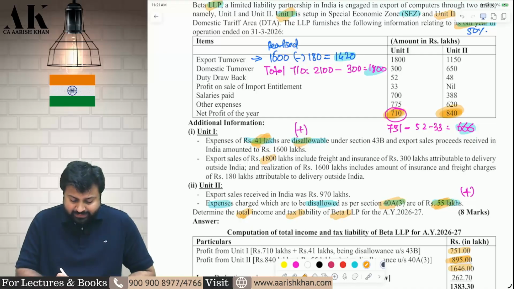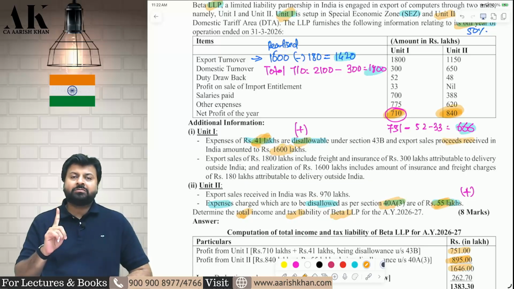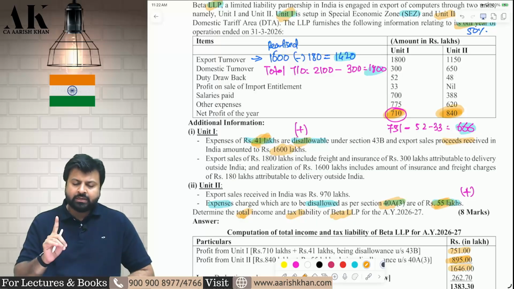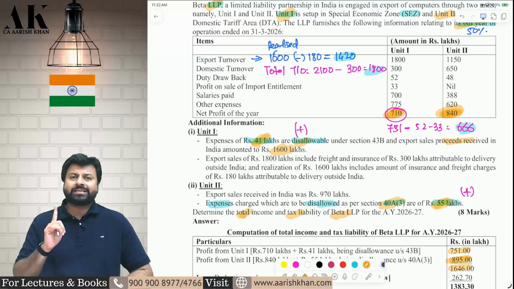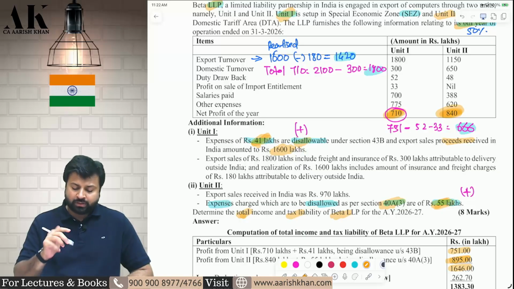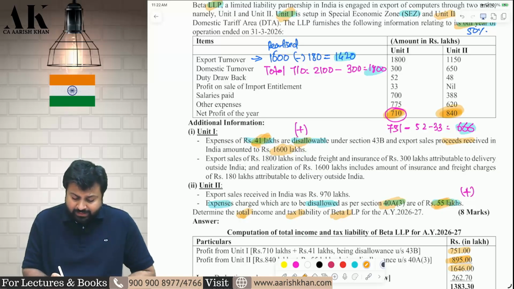The export sales is 1800 lakhs, but out of that only 1600 lakhs is received. The export turnover is 1800 lakhs, out of which 1600 lakhs is received in India. So you can take only that much export turnover which is received in India within 6 months in convertible foreign currency. So you can only take 1600 in the export turnover. In that also, in the 1600 also, there are some expenses like insurance and freight.